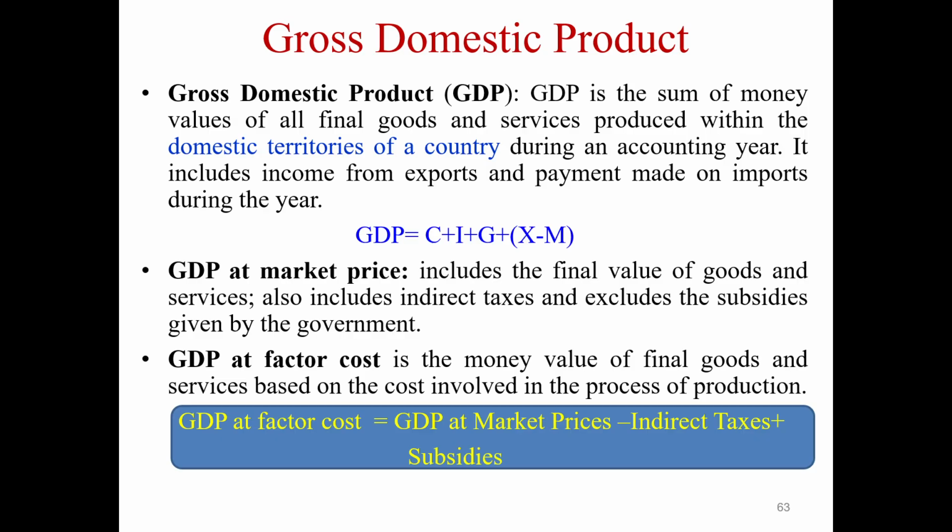Gross domestic product is the summation of C plus I plus G plus X minus M. That is the sum of money values inside the country, the summation of consumption, investment, government expenditure, and the difference of exports and imports. In GDP at market prices, we include the indirect taxes and exclude the subsidies given by the government.